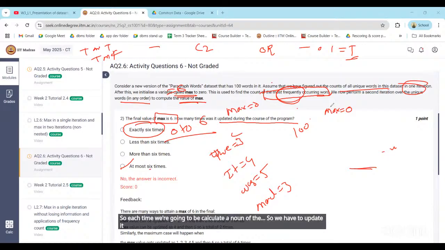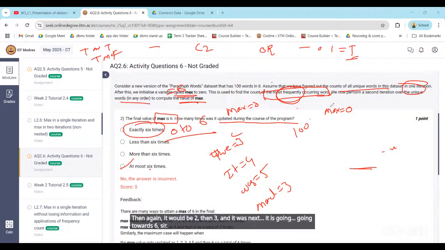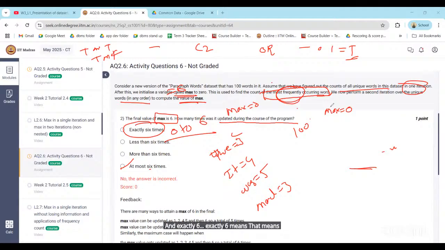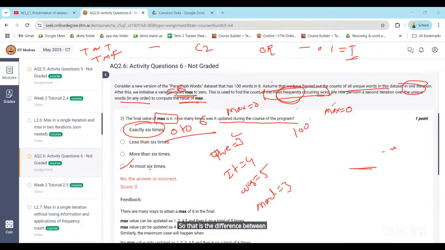So for example, we start from 0. Then when we add +1, it would be 1, then 2, then 3, and it is going towards 6, sir. And exactly 6 means you are directly coming to the conclusion that 6 would be the maximum. So that is the difference between exactly 6 and at most 6.